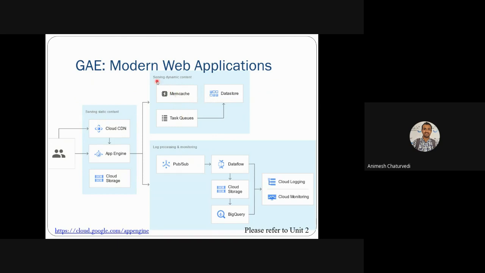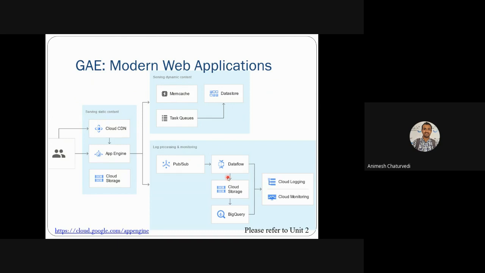The use cases for dynamic content management include task queuing, data storage, and memory cache. You may study these features in detail if you want to learn more about Google App Engine. Then there is log processing and monitoring, one use case for monitoring how requests are being served, and this is for the consumer of GAE, meaning you, if you are deploying a website.